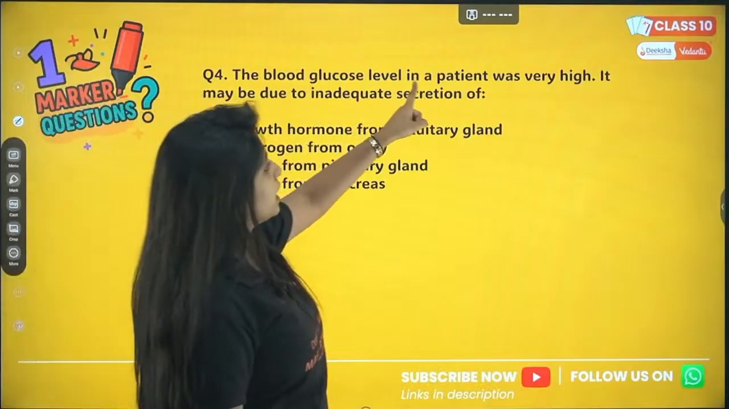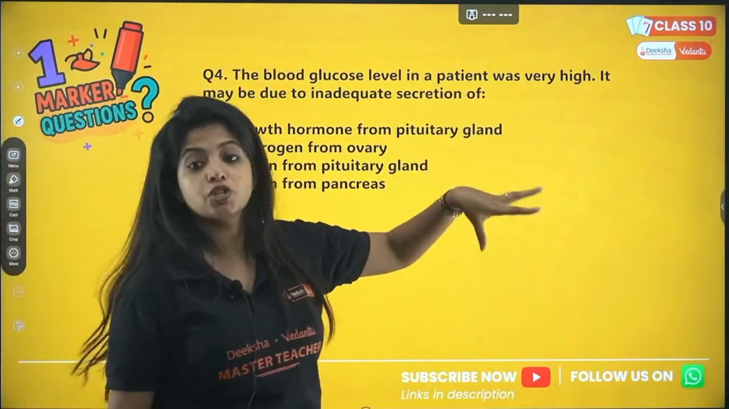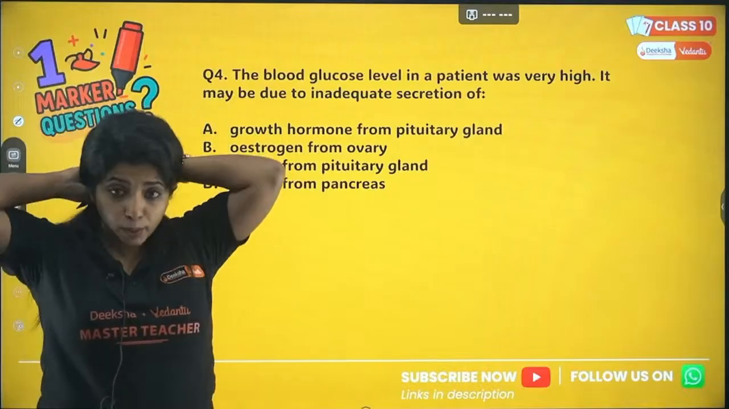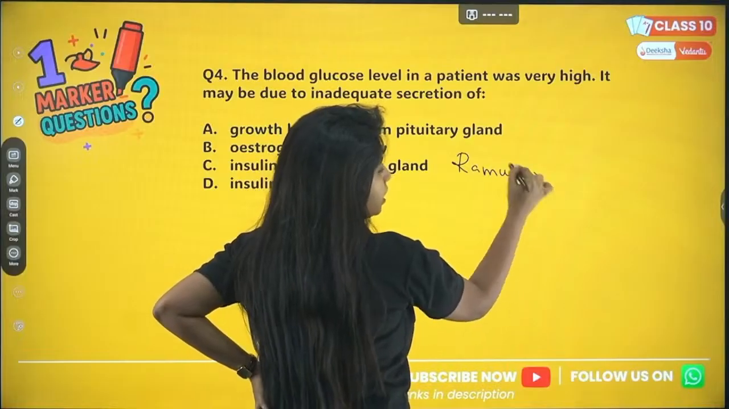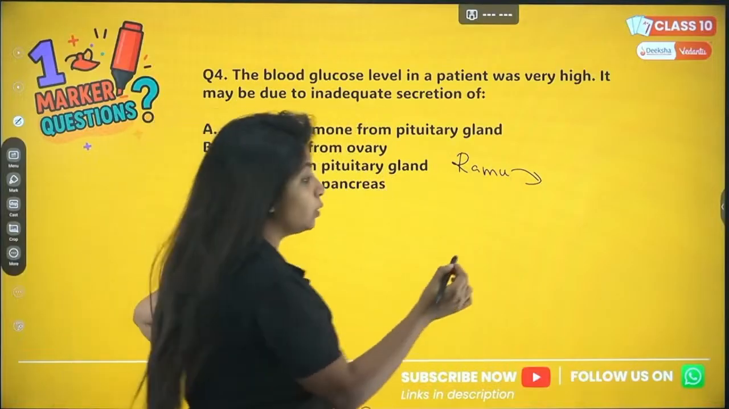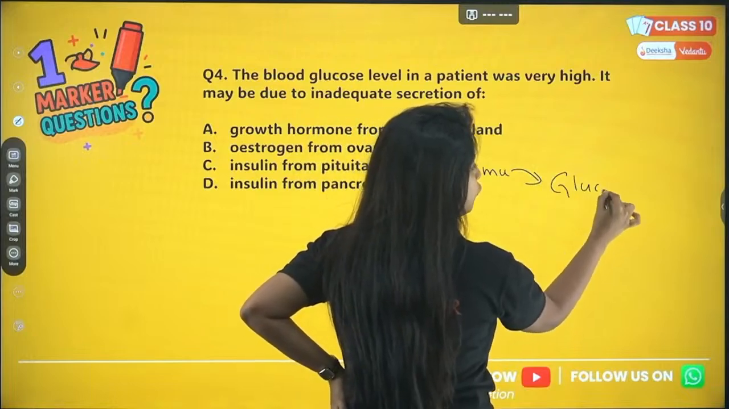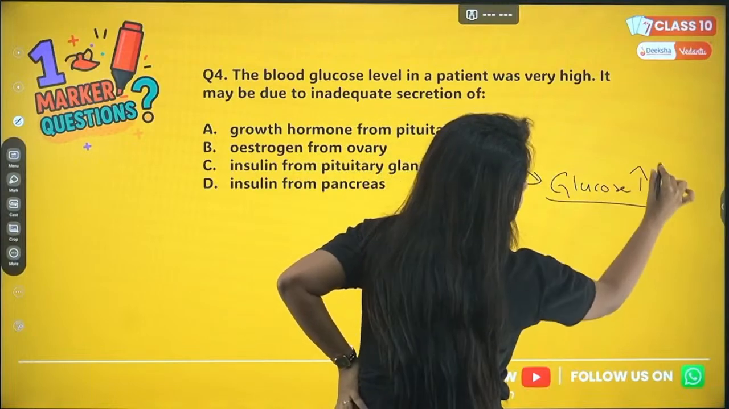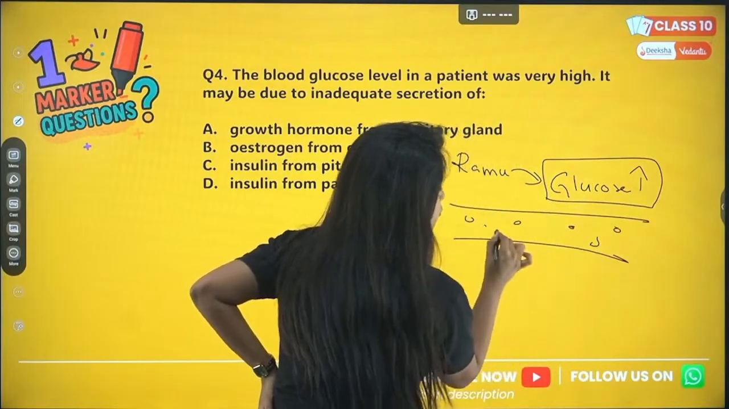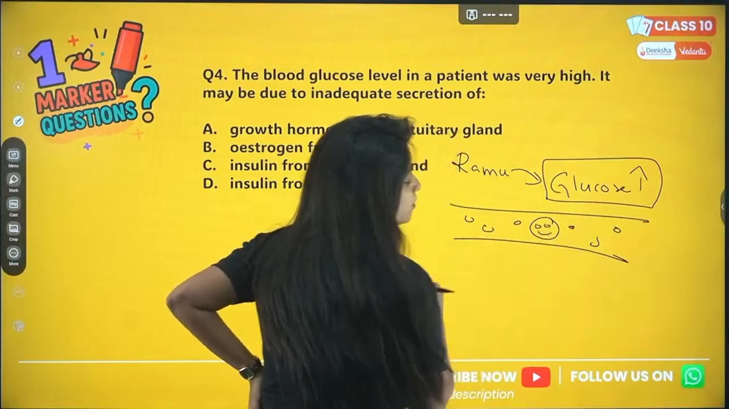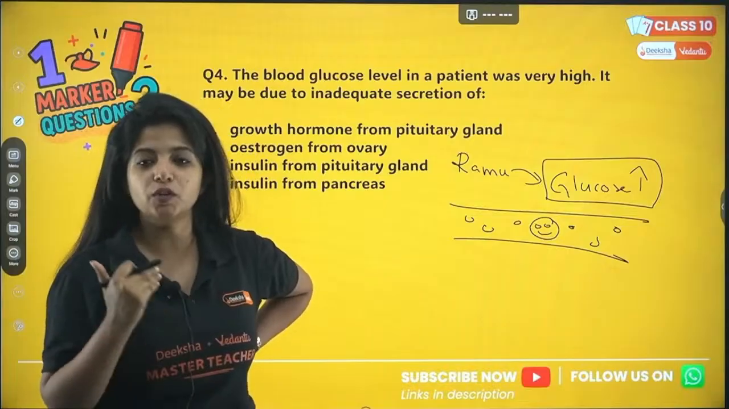The blood glucose level in a patient was very high. It may be due to inadequate secretion of what? So Ramu was there. In Ramu, all of a sudden when his blood sugar level was checked, it was so high. When you say blood sugar level is high, what do you mean? That the level of glucose, my dear children, is high. Now in the blood, glucose molecules are running very freely. They are very, very happy. Now who is there in our body to control this happiness?